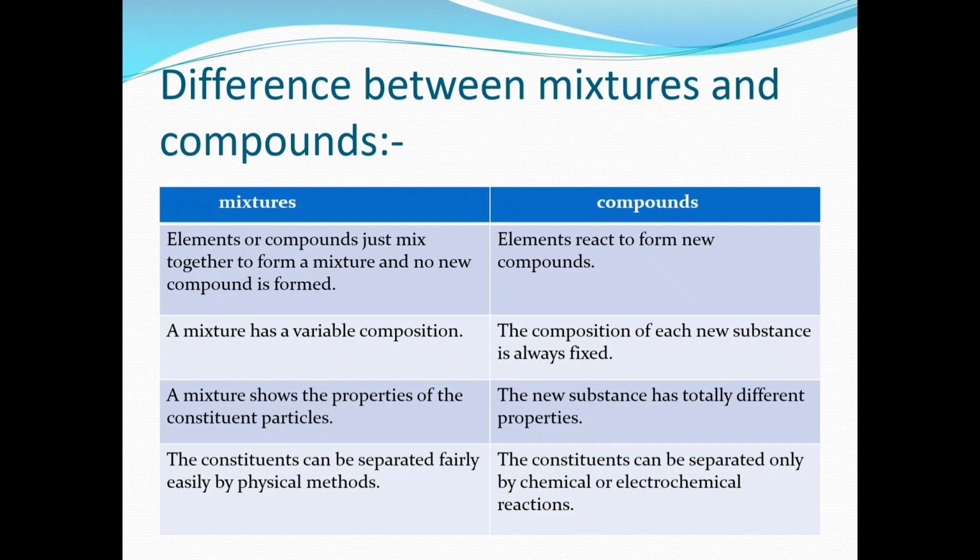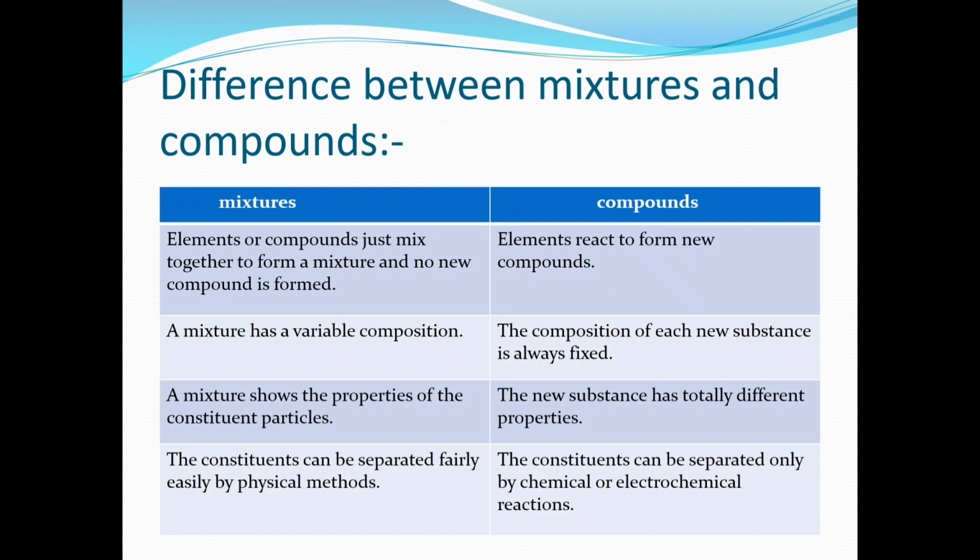In mixtures, elements or compounds are just mixed together to form a mixture and no new compound is formed. For example, if we dissolve salt in water, we get a salt solution. Here they are just mixing and no new compound is formed. But in compounds, elements react to form new compounds. When we combine hydrogen and oxygen, we get an entirely different compound, that is water. The reaction takes place between the elements, but it does not happen in mixtures.